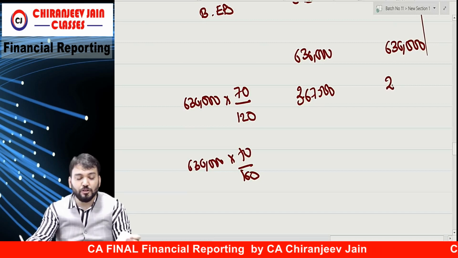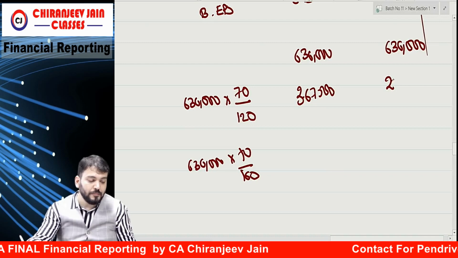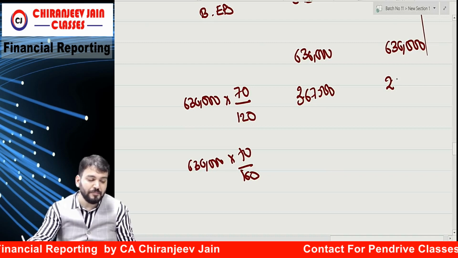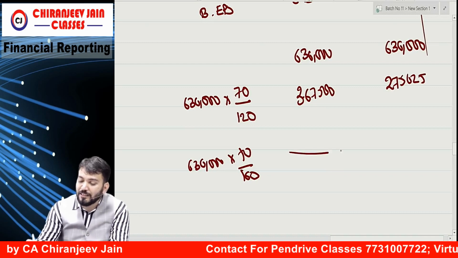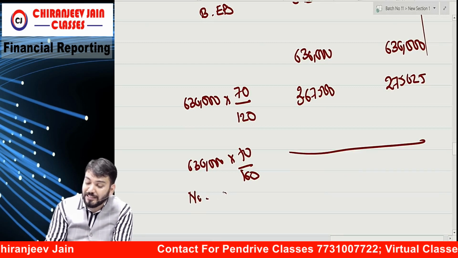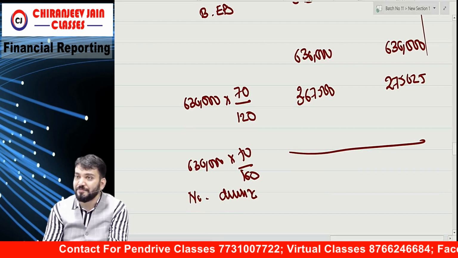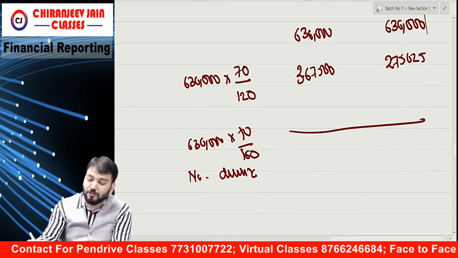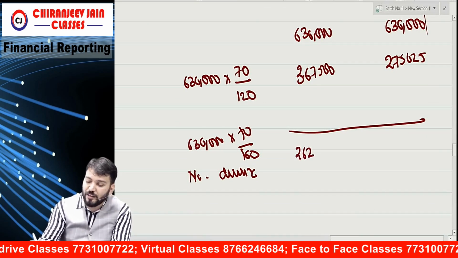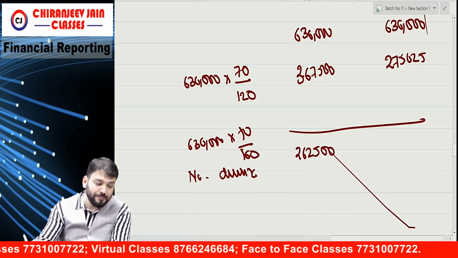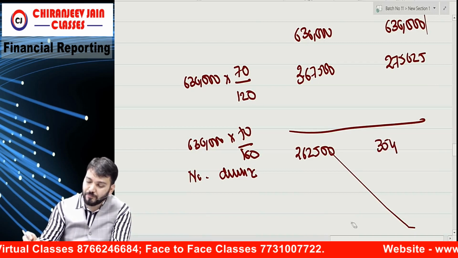2 lakh 75, 625. So what is the number of shares having dilutive component? This minus this, correct? Which is equal to how much? 2 lakh 62,500. And how much? 3 lakh 54,